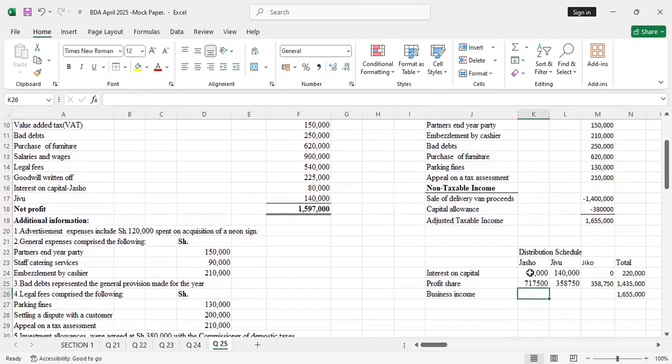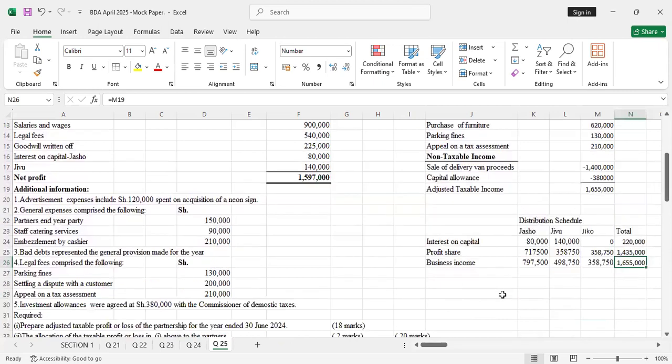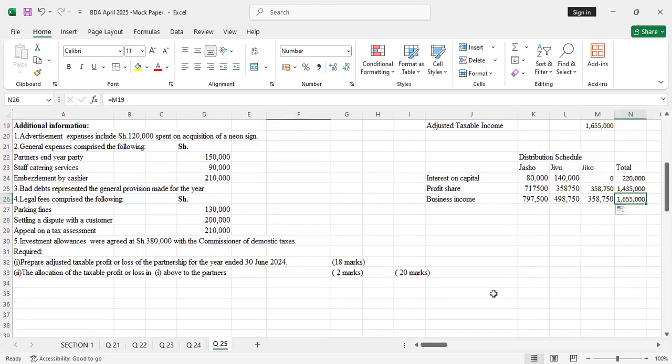Therefore, for the business income, I'll auto sum that and drag across. You can see it gives 358. When you add all these, it takes you back to 1655. That's how you prepare a distribution schedule.